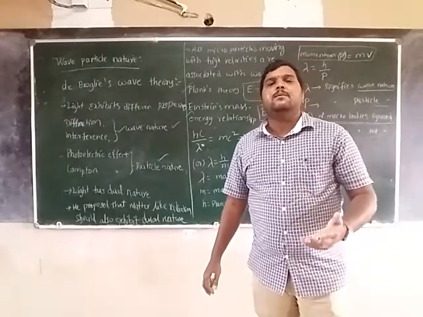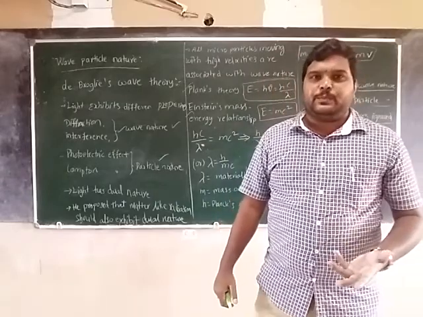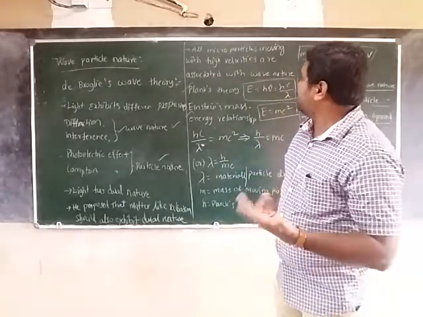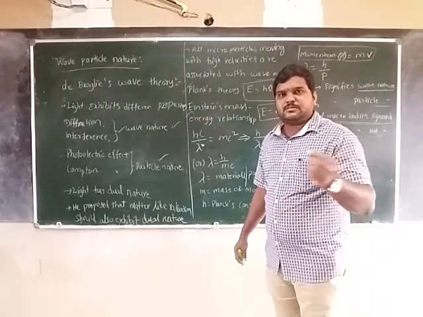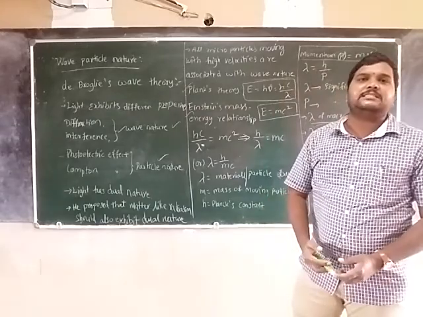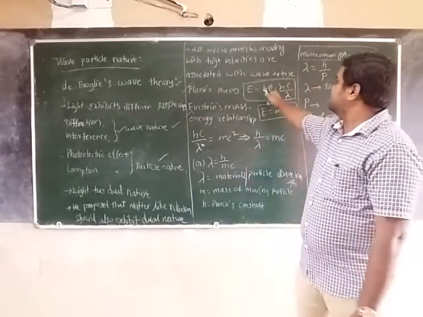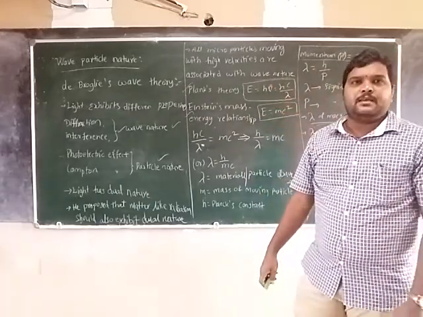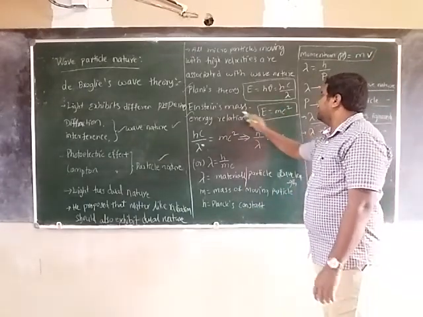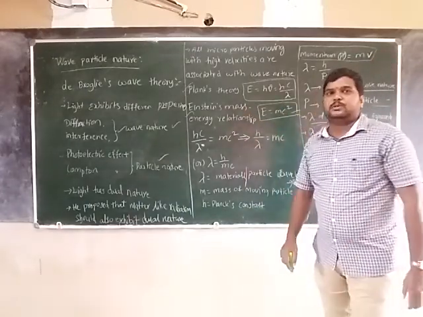Any particle in motion is a wave, whether electron, proton, quarks, atoms, or molecules. From Planck's theory, generalized by Einstein, E is equal to h nu, nu is equal to c by lambda, and the energy mass relationship E is equal to mc square.